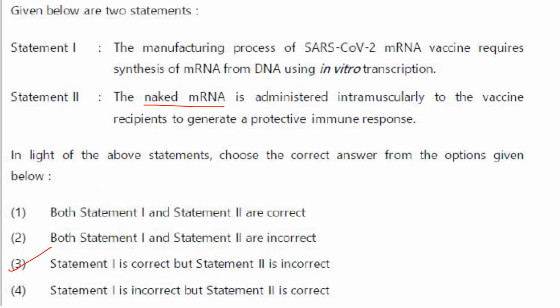Given below are two statements. The manufacturing process of SARS-CoV-2 mRNA vaccine requires synthesis of mRNA from DNA using in vitro transcription. Yes. Now how this manufacturing process takes place: the genetic sequence of the SARS-CoV-2 spike protein is inserted into a plasmid. The plasmid DNA is used as template for in vitro transcription by RNA polymerase.